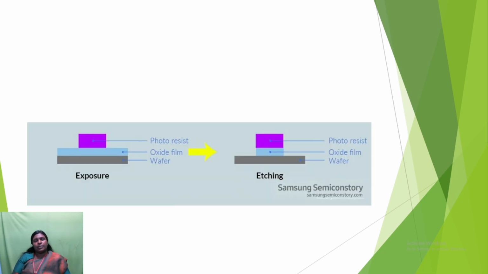This is the etching process picture. Here is how the etching is done. The first picture shows the wafer, oxide film, and photoresist. After etching, we have removed the unwanted oxide and photoresist material. We have removed the unwanted material just by using the etching method.